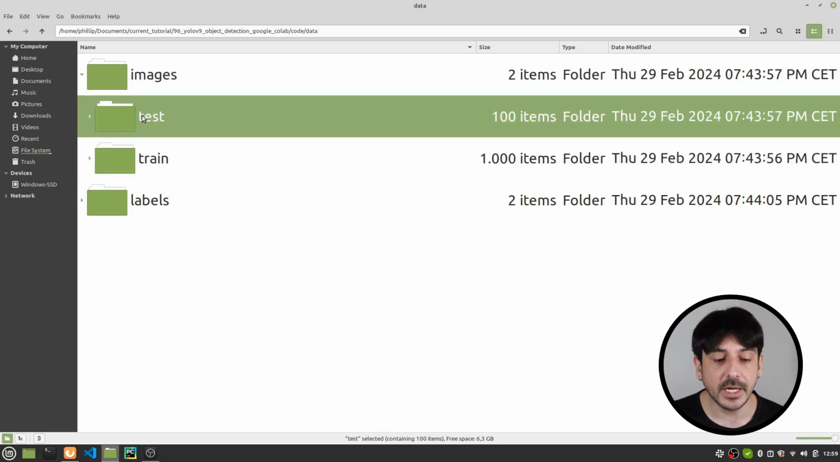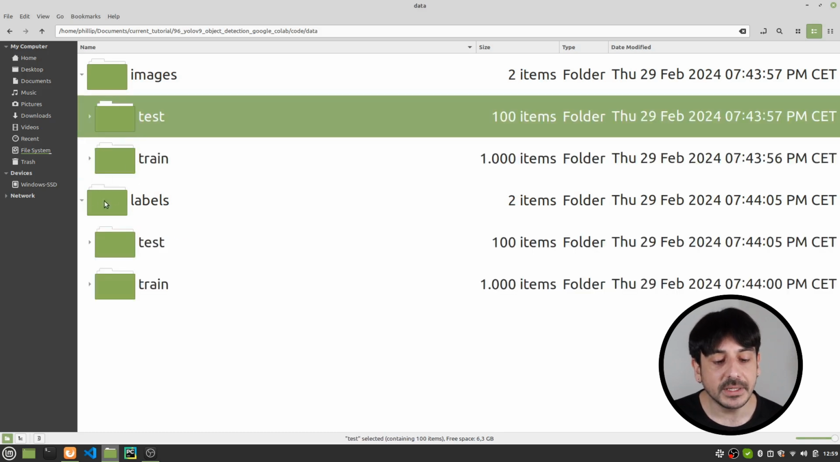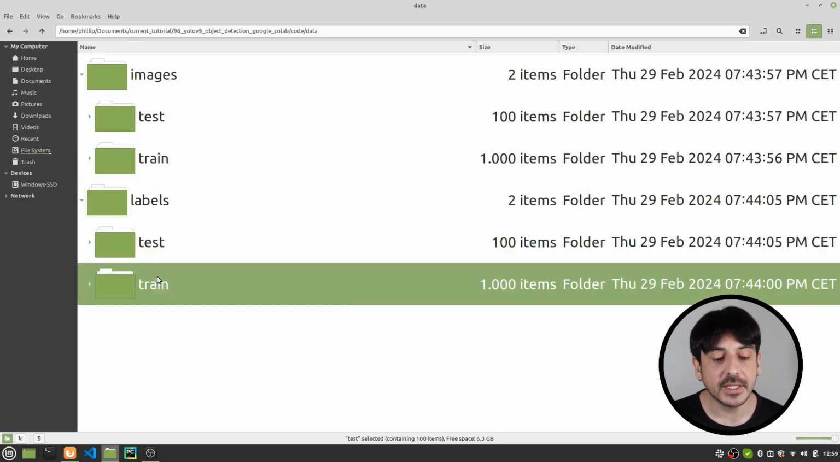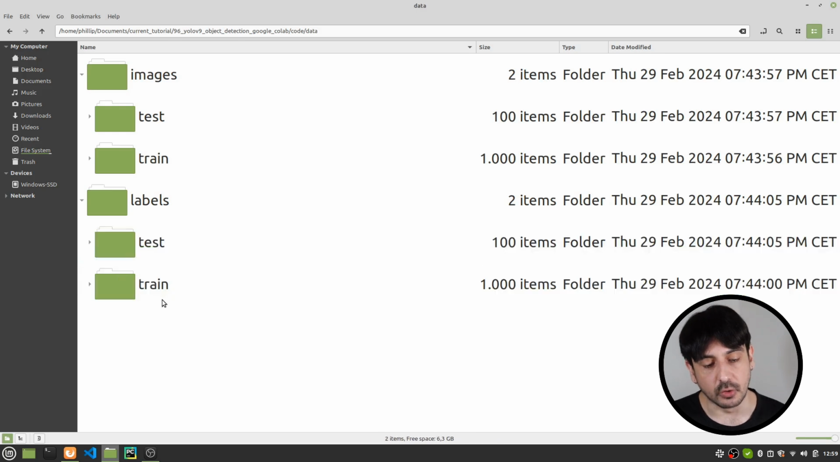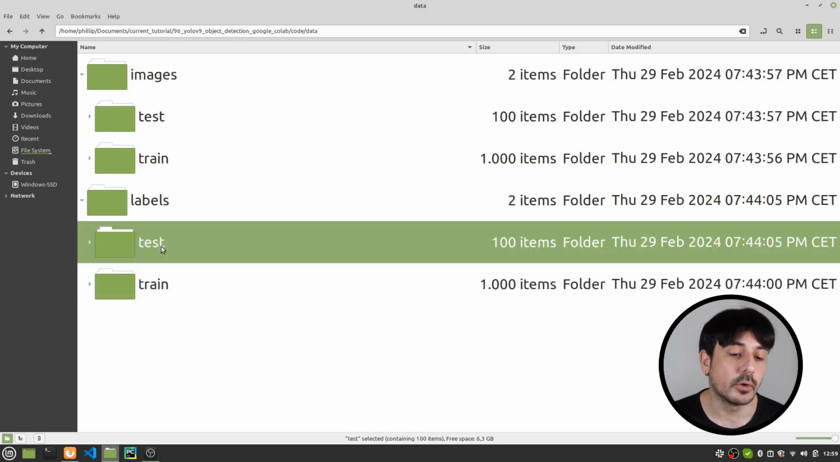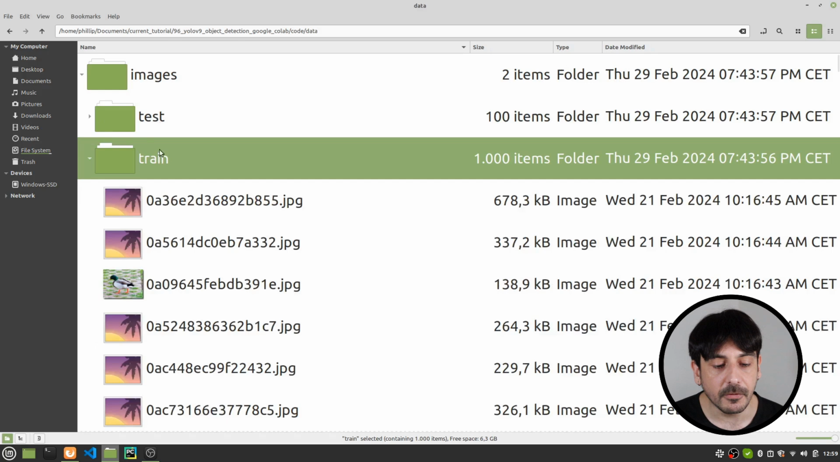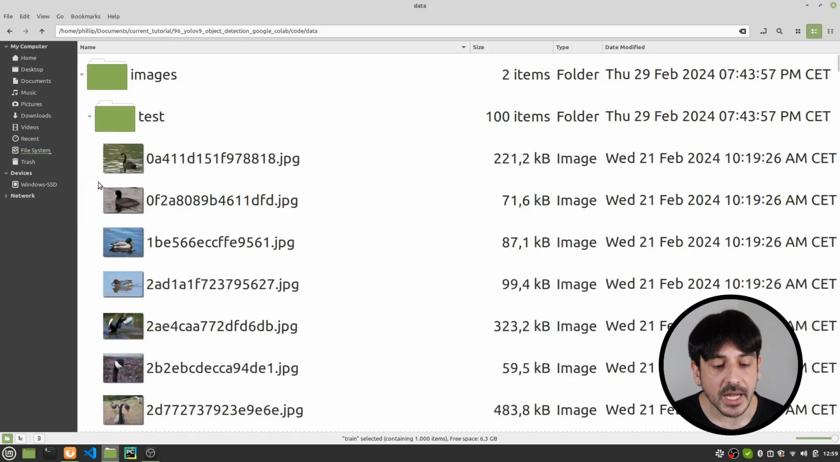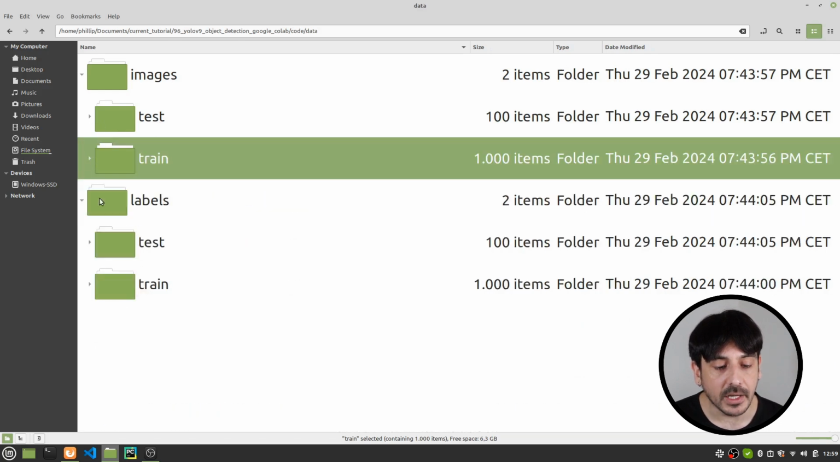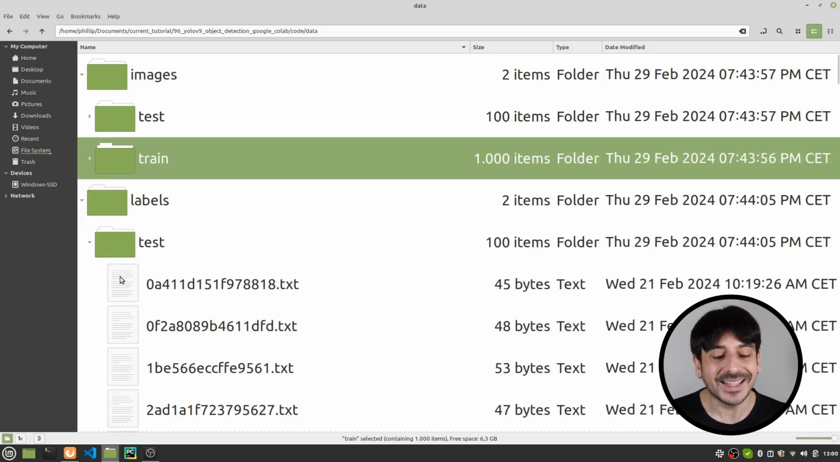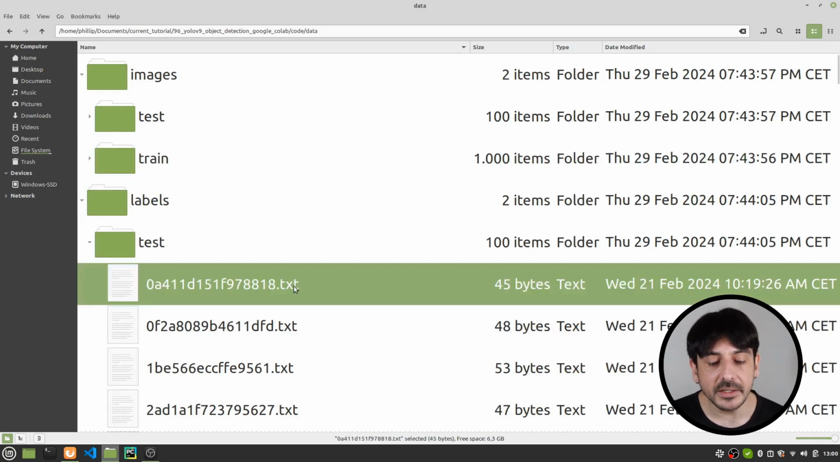So I have two directories. One of them is called train and the other one is called test. And if I open the labels directory, you can see I have exactly the same structure over here. Two directories. One of them is called train and the other one is called test. Something else which is very important is that for every single one of the files in these directories, I am going to have another file in these directories with exactly the same name but a different extension, right? Let me show you an example.